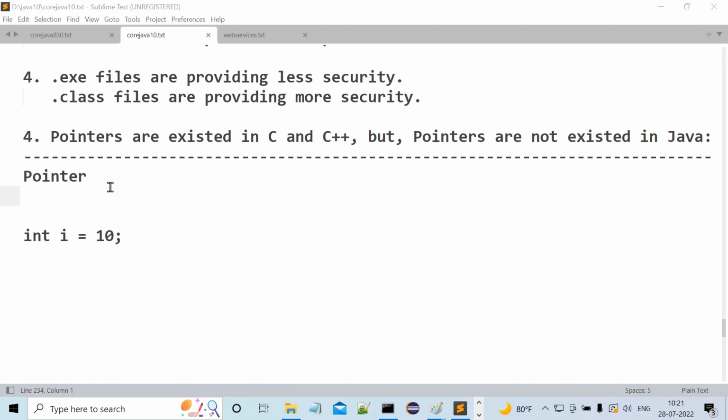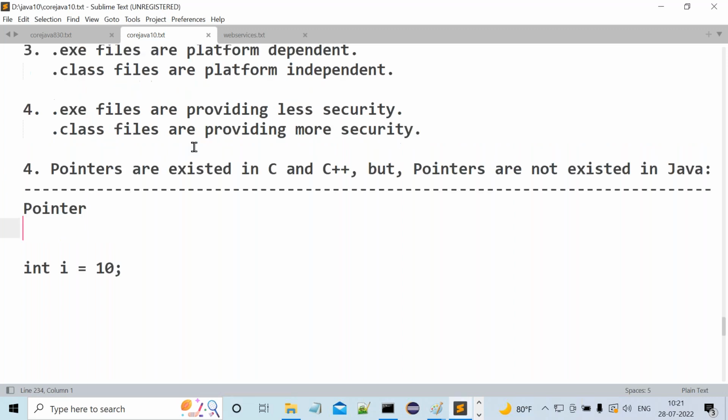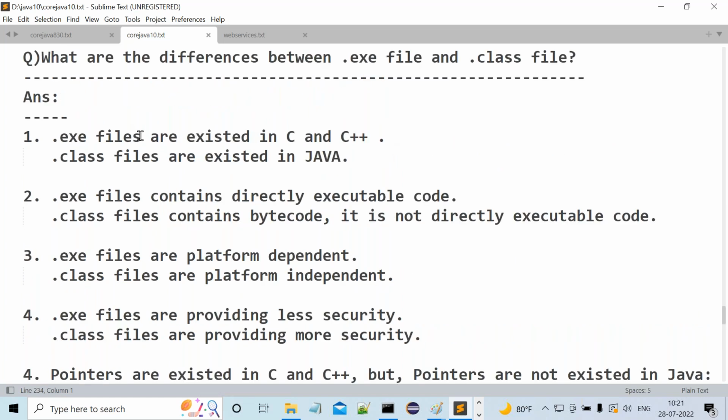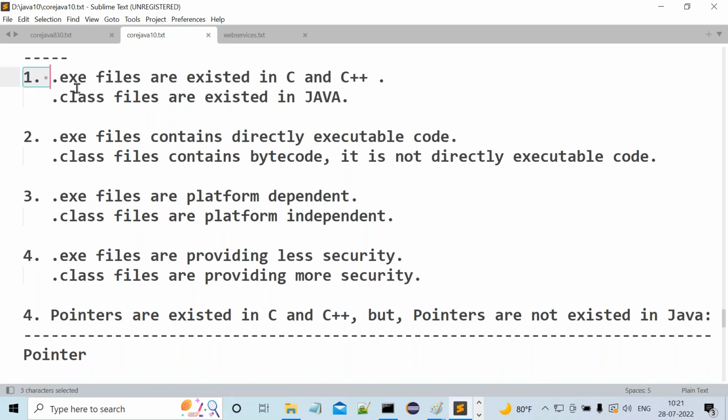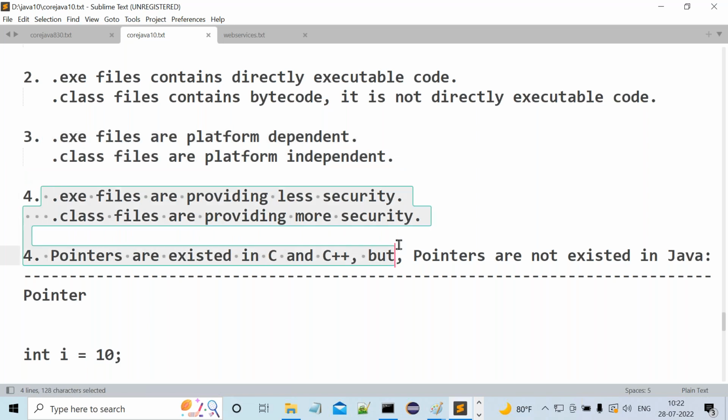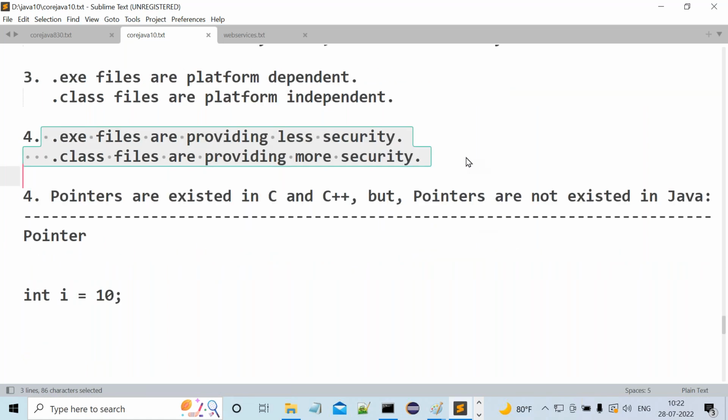Next one, I gave one important interview question: what exactly are the differences between a .exe file and a .class file? The answers are very clear. .exe files exist in C and C++, whereas .class files exist in Java. .exe files contain directly executable code, whereas .class files contain bytecode, which is not directly executable code. .exe files are platform dependent, whereas .class files are platform independent. Next one, .exe files provide lesser security, whereas .class files provide more security. So these points we understood already in the last class, right?